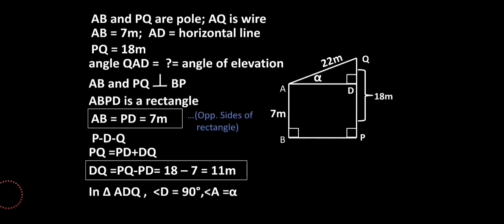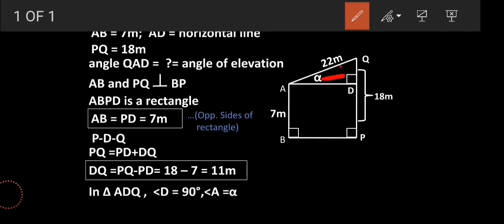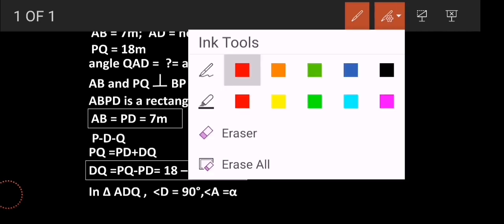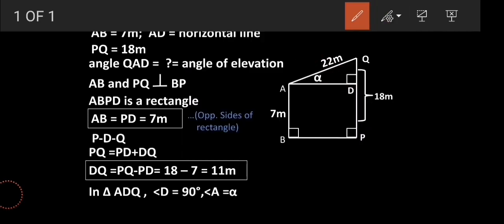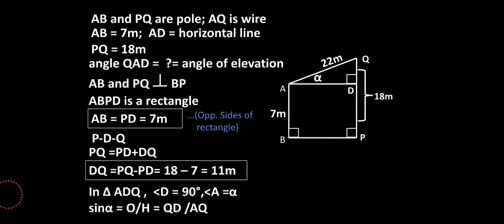We have DQ, which is opposite to it. See, check it over here. We have DQ, which is opposite to it, and we have got the hypotenuse. So opposite and hypotenuse, these two terms are utilized in which two trigonometric ratios? Either in sine, opposite upon hypotenuse, or in cosec, hypotenuse upon opposite. So better to go with sine because the values are easier to find out and we remember them also, correct. So let's begin. We will find sine alpha for it, correct. So here sine alpha according to definition is opposite upon hypotenuse. Mention the value. Opposite is QD and hypotenuse is AQ.